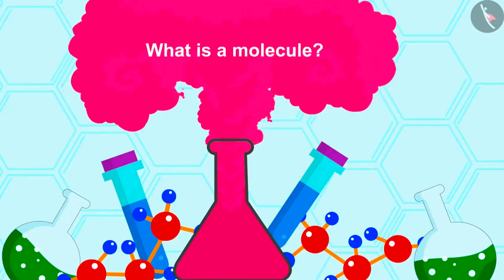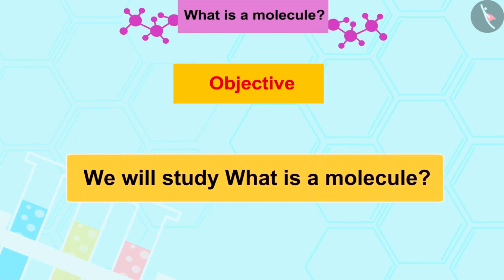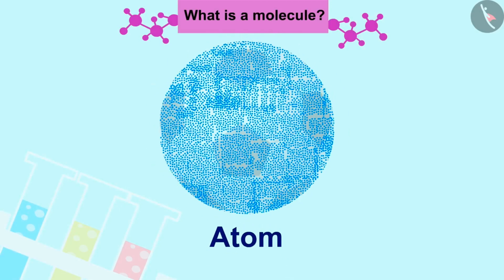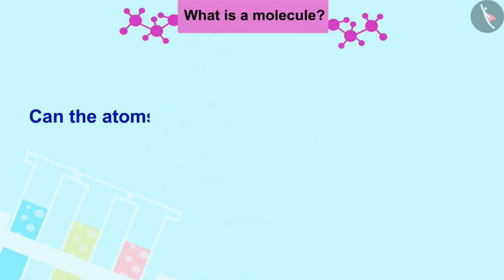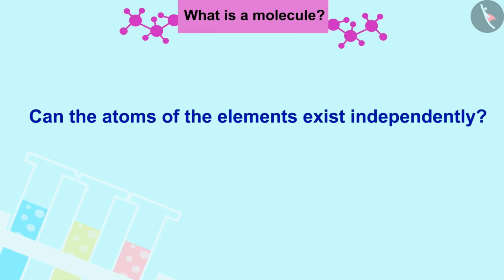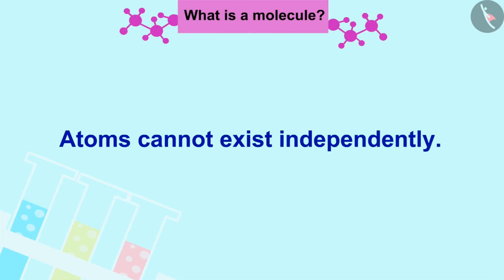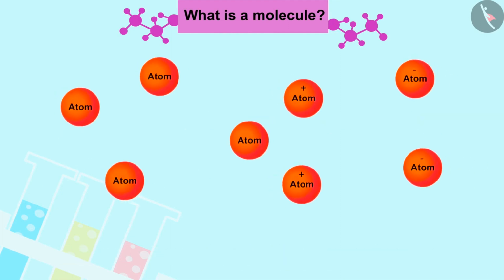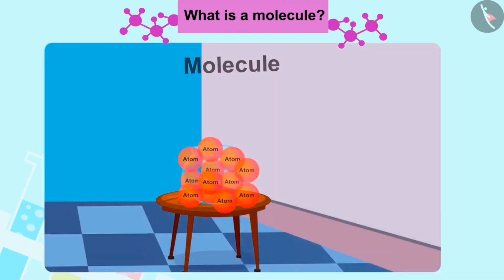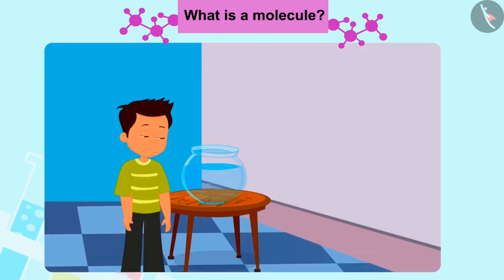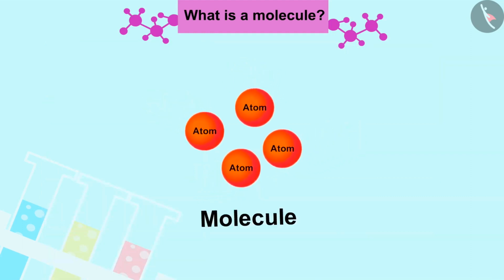Welcome to this video. In this video, we will study what is a molecule. Friends, in the previous video, we learned about an atom. Can the atoms of the elements exist independently? No, atoms cannot exist independently. Molecules are made up of atoms which are massed to create matter, which we can see, feel or touch. Let us learn more about molecule in this video.